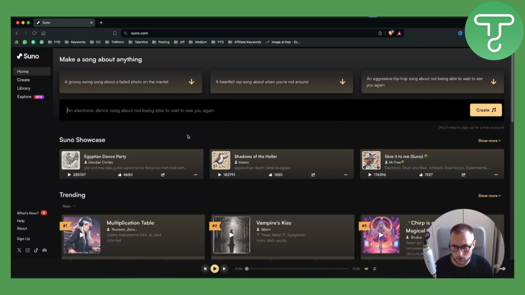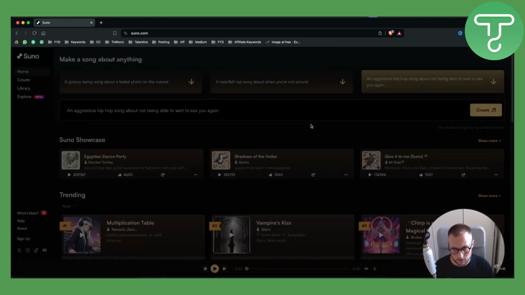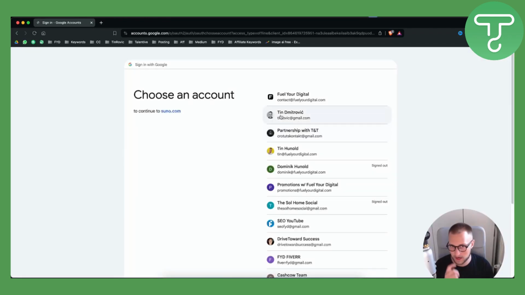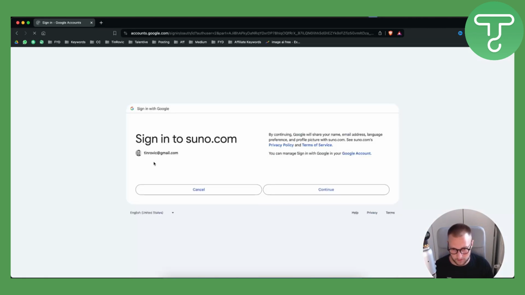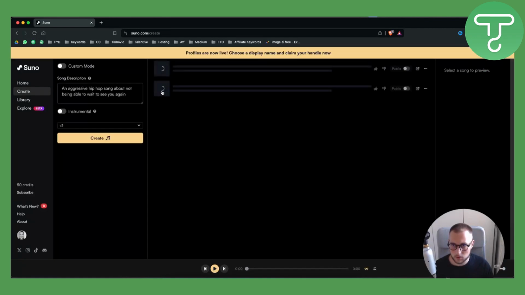So what we're going to do is first we're just going to go here and let's just use this as an example. So obviously we'll just hit create here. Now once we create, obviously we'll need to log in, so I'll just go here and log in with one of my accounts here. I'll just hit continue. Now from here, obviously, this will be the song, right?